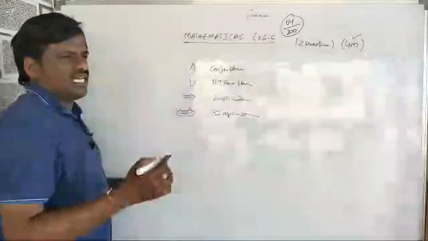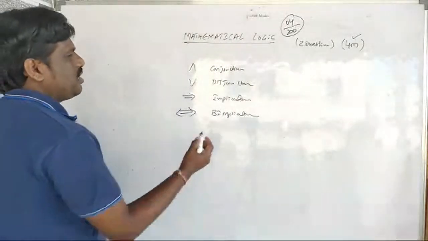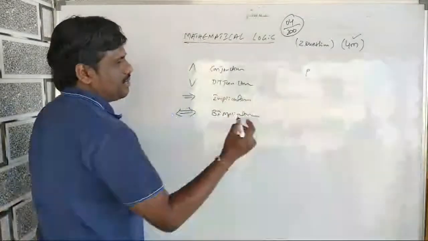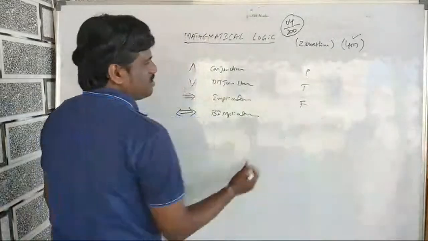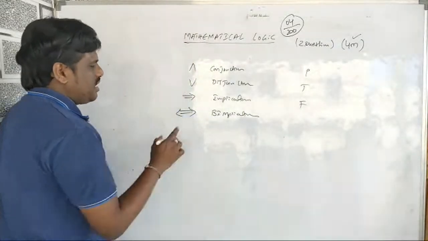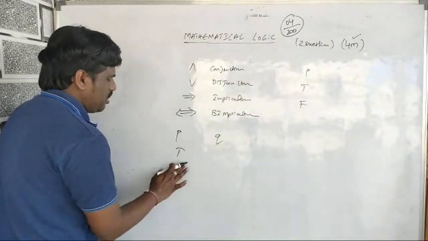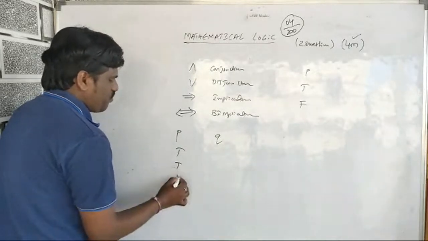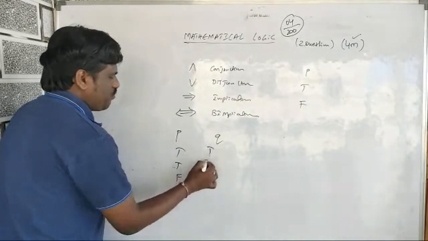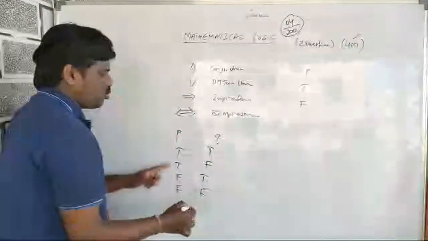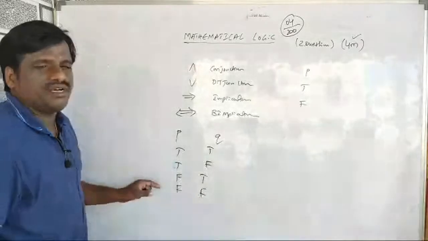A statement has truth values, true and false. If I take 2 statements, these are the possibilities of truth values: true true, true false, false true, false false.